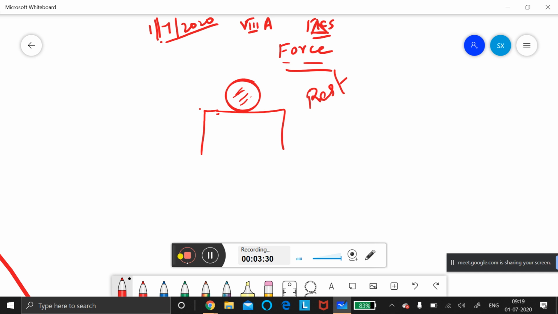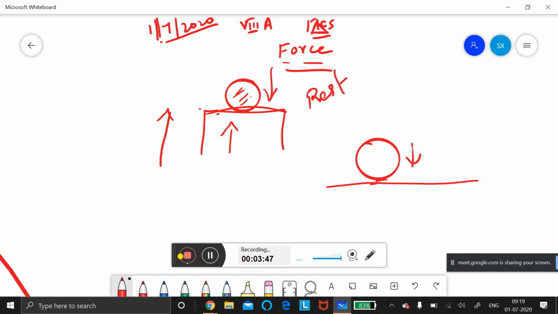The gravitational force is pulling down, and the table is here. The gravitational force will be here, and there is the weight of the object downward. So there are two forces acting there. Suppose the ball is on the floor also, two forces will be there, the weight of the object and the gravitational force. But when somebody kicks this ball, it will start moving. Why? Because the two forces get cancelled, but the third force is more.